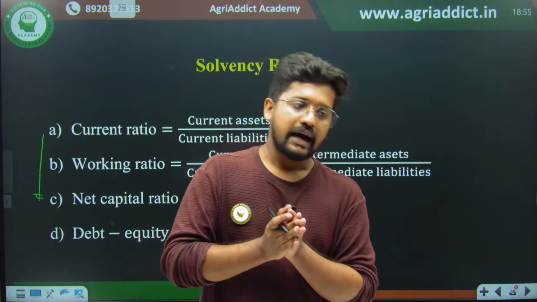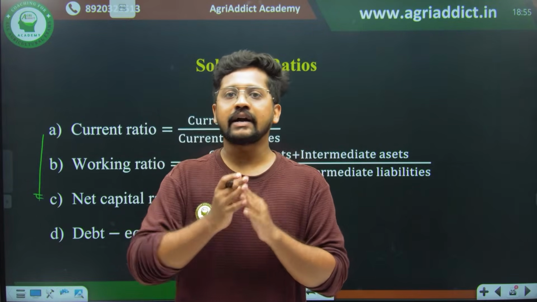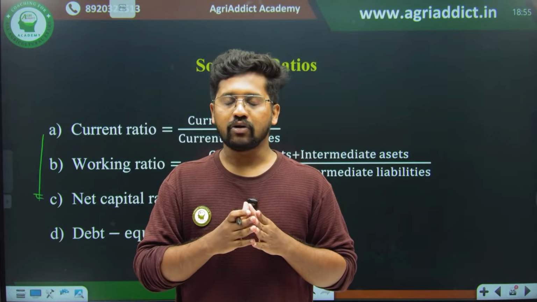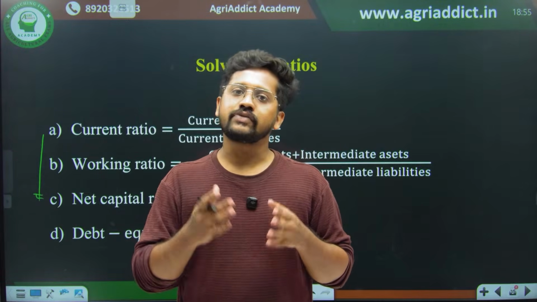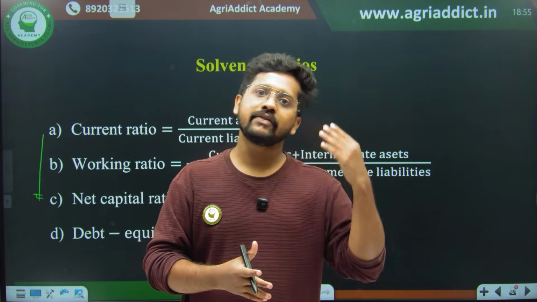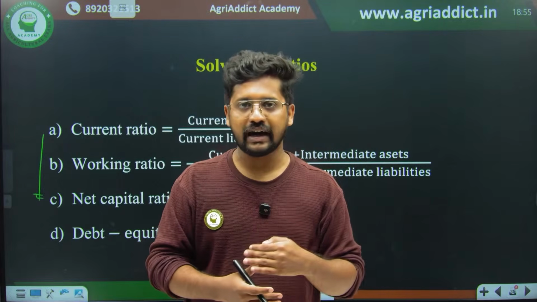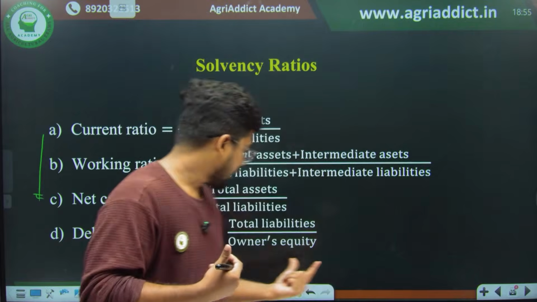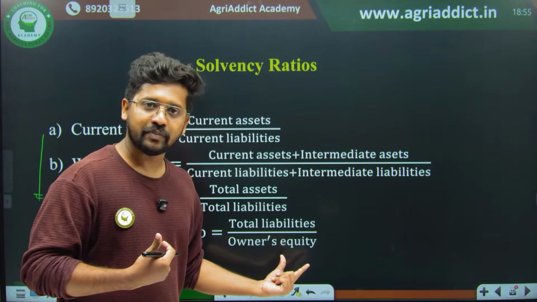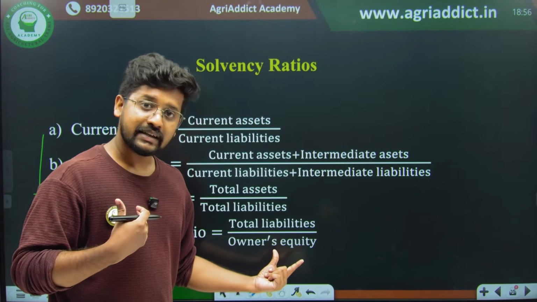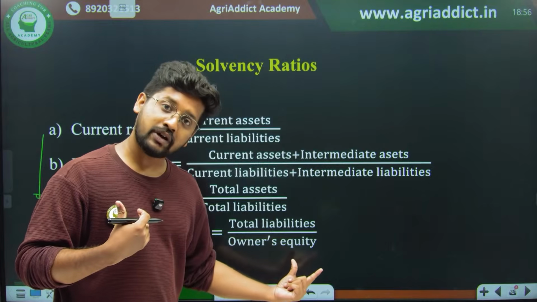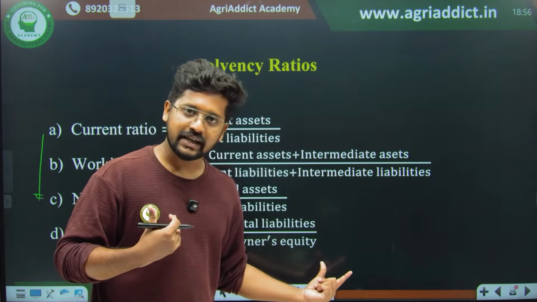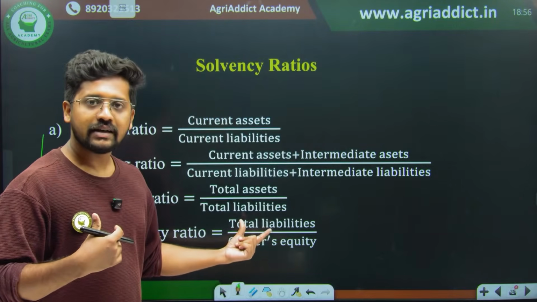For example, my bank account balance is 10,000 rupees. I have 10,000 rupees in my account, but the actual money that I possess is 5,000 rupees, and 5,000 rupees is given by one of my friends. I have to pay it back. So even if I have 10,000 rupees in my bank, what is my owner's equity? It is simply 5,000 rupees, because my total assets is 10,000 rupees and my total liabilities is 5,000 rupees. Right? That's how our owner's equity is determined, and total liabilities is the 5,000 rupees, right?